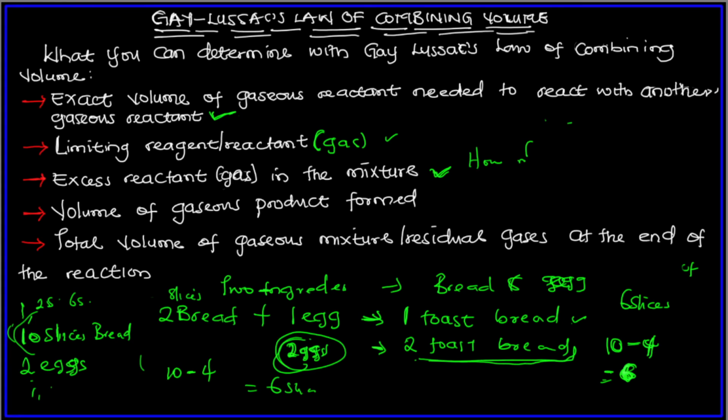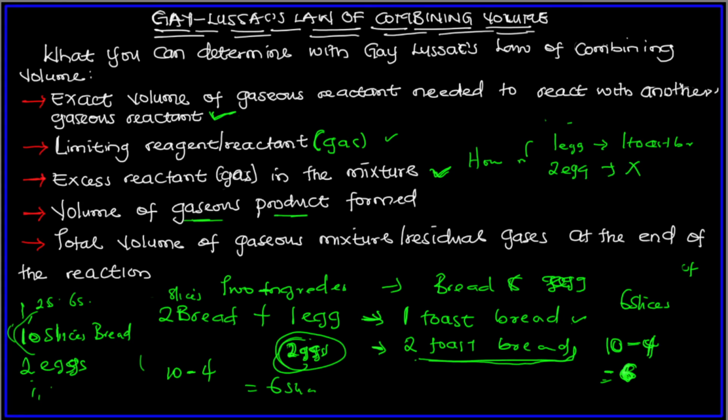The next one, the volume of gaseous product formed. So let's use this analogy to determine it again. Once you know your limiting reagent, you can also find the volume of gaseous product formed. How? For one egg, we need 1 toast bread, right? And then, since we know from the limiting reagent, 2 eggs will give how many toast bread?